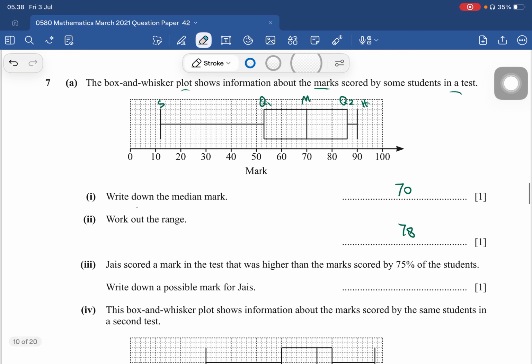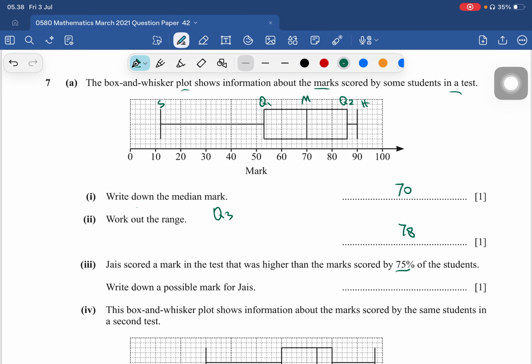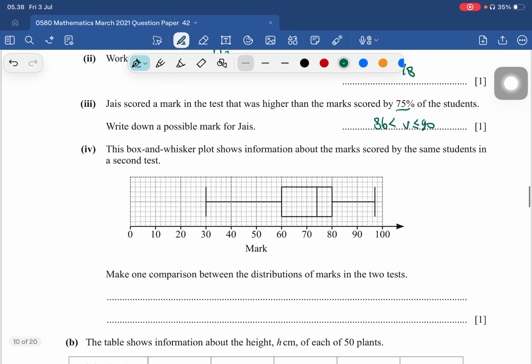Okay, a student scored a mark in a test that was higher than the marks scored by 75% of the students. So 75%, that means quartile 3. So quartile 3 is at least 86 and the maximum is 90, so starting from 86 to 90.